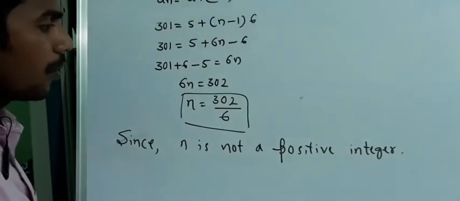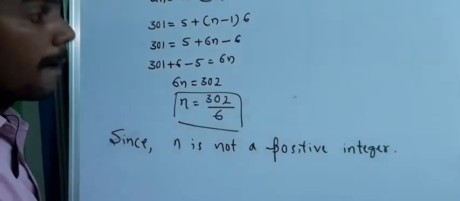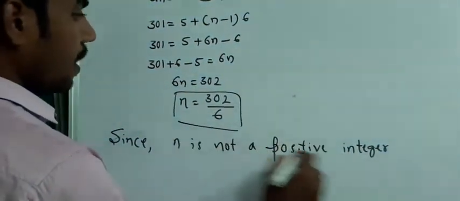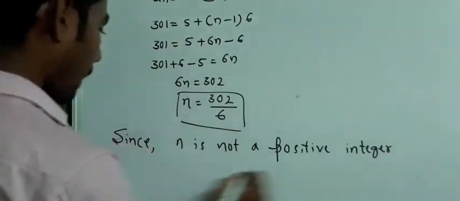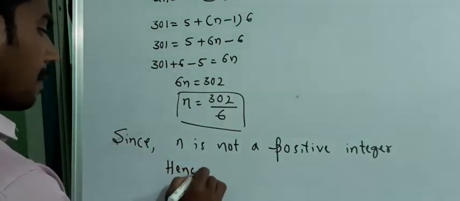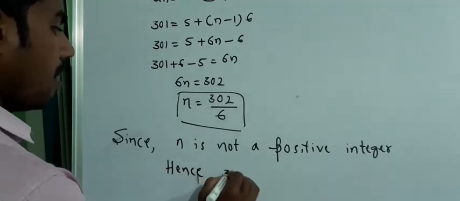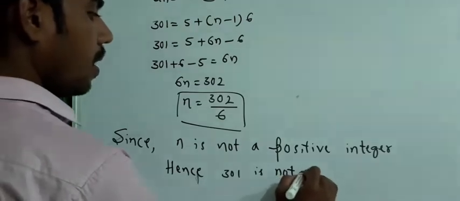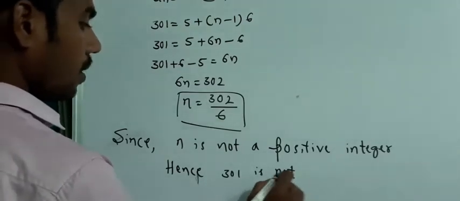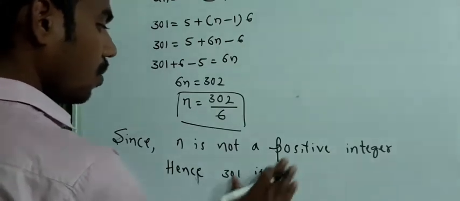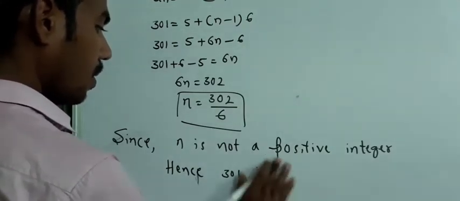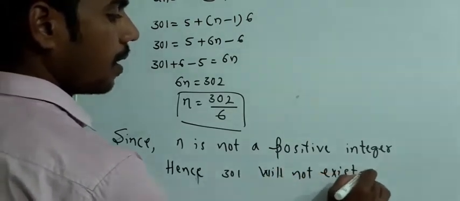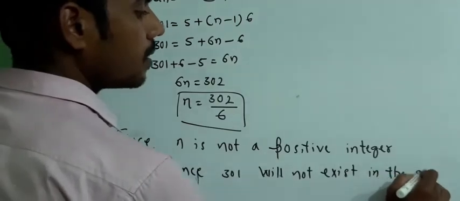That is the reason I am going to say, since N is not a positive integer, hence 301 will not exist in the series.